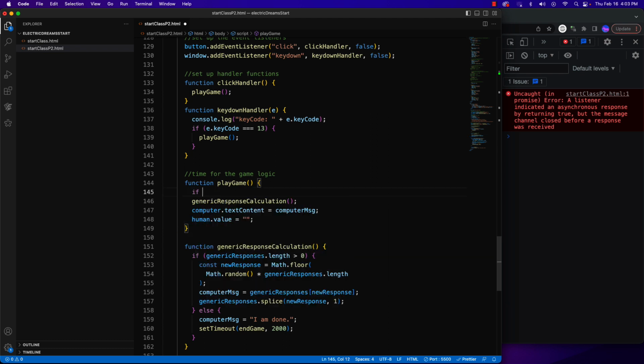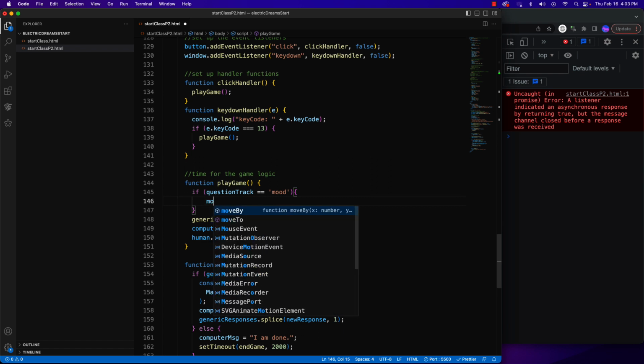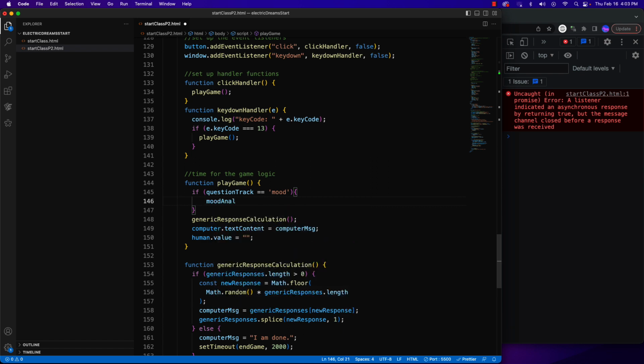So the if statement we want to write here: we're going to create a question track, and this one will be for mood. We use double equal signs when we're comparing. So we ask, is questionTrack equal to mood? When it is, we put in our curly braces, and then we call our moodAnalysis function. I haven't written that function yet, so that will cause a problem until we fix that.